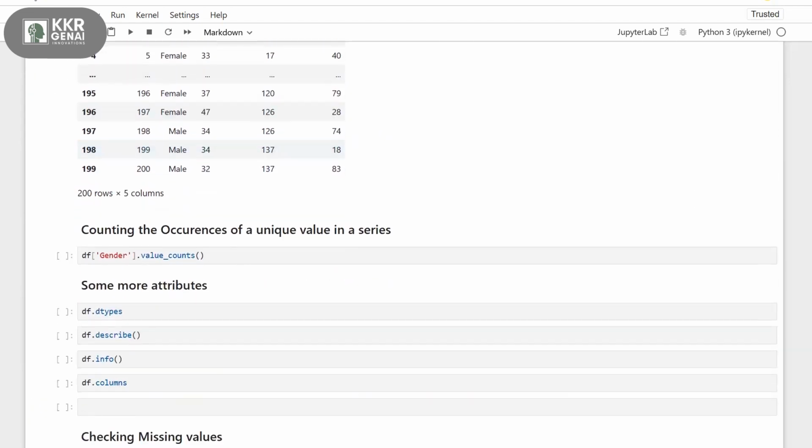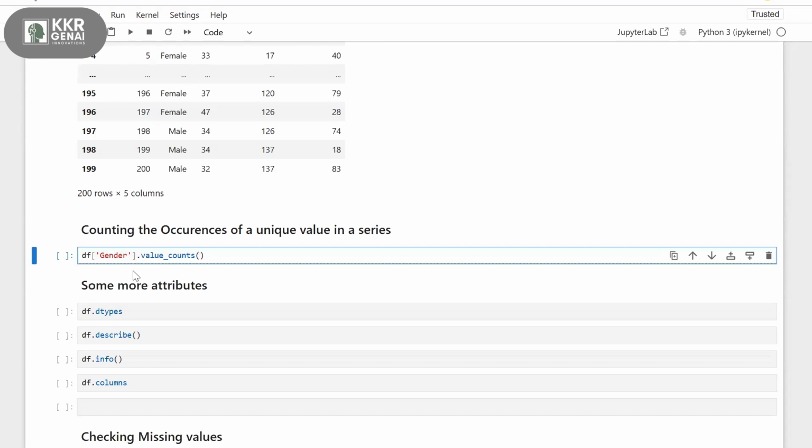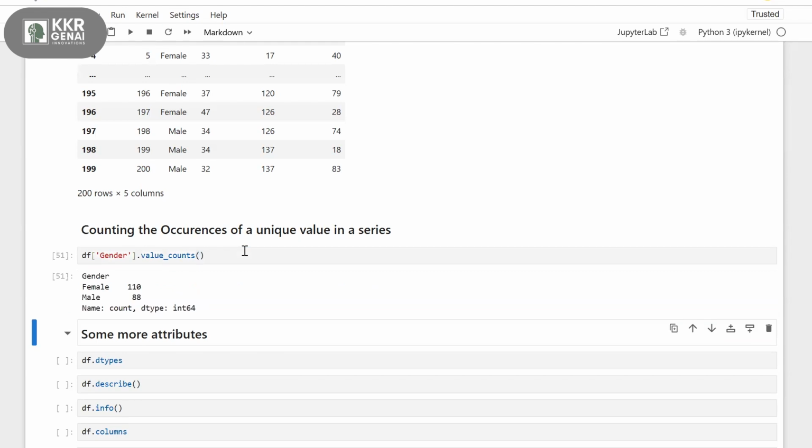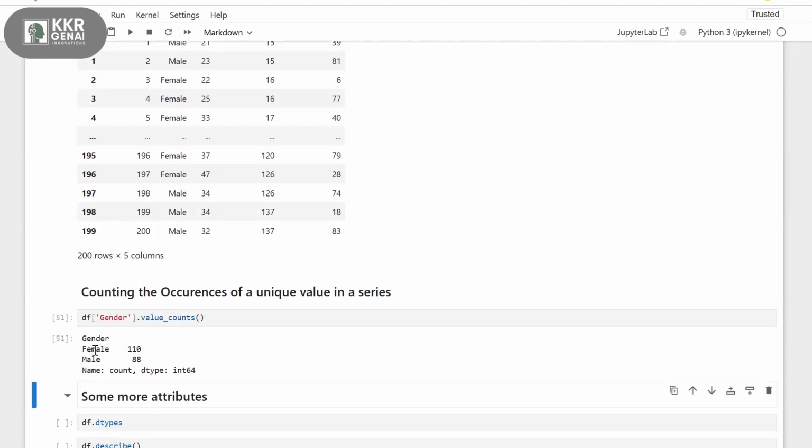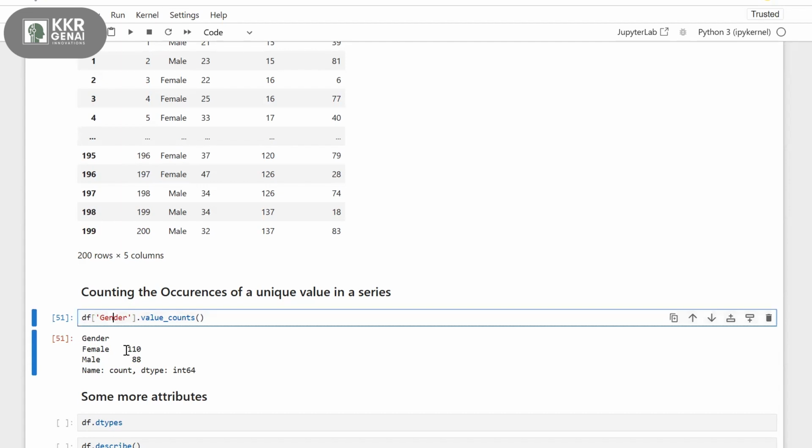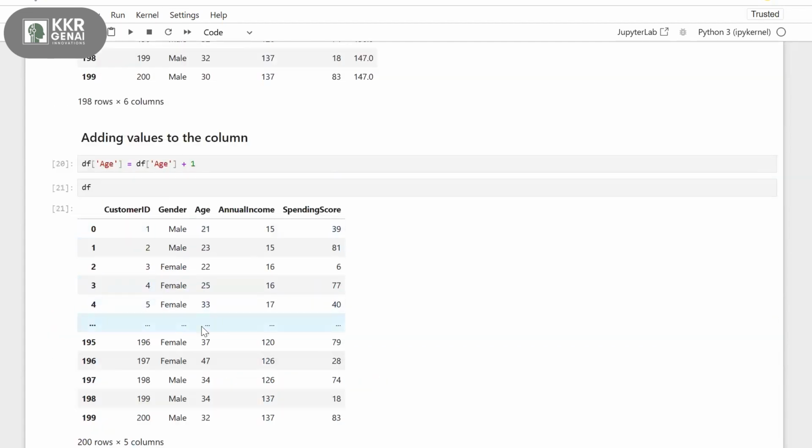Moving forward, we have the value_counts function. Let's say I have this gender column and I'm using the function value_counts. What it will do is count the unique values in your column. So in your gender column, you have 110 female records and 88 male records. So we have 110 females and 88 males in your data frame.